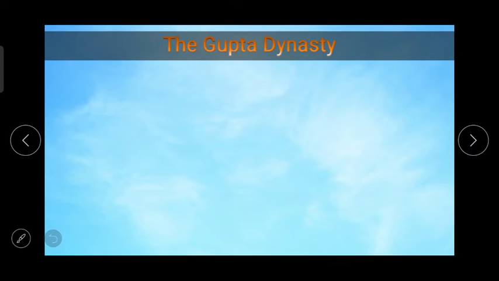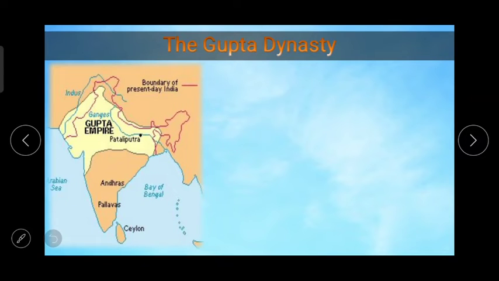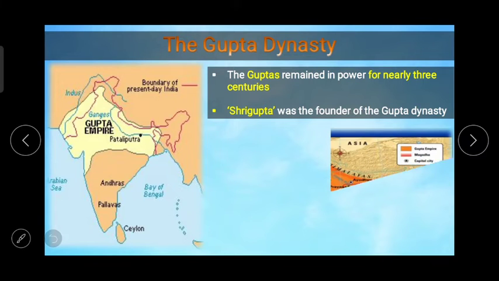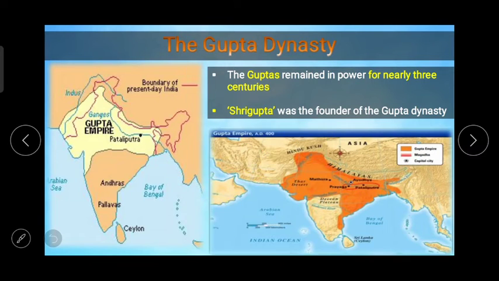Next one now, the Gupta dynasty. The end of the 3rd century CE saw the rise of the Gupta dynasty in North India. The Guptas remained in power for nearly 3 centuries. Just think about this. 3 centuries they remained in power. On the screen you can see the area exactly, the geographical region of the Gupta Empire.